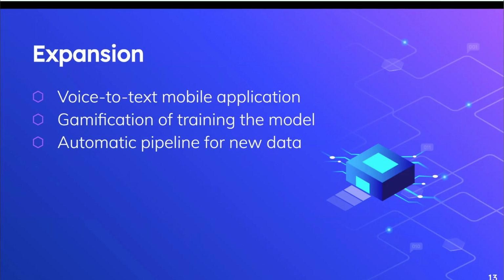In the future, we plan to expand Speech by developing more features that would increase its net of use cases. One example of this would be to develop a voice-to-text mobile application, which would allow users to simply talk into their phone's microphone and detect underlying hate speech. Another effective expansion would be the gamification of the training of the model. This would include a crowdsourced game that creates training data where users can help recognize and mark offensive language and hate speech. To further improve our ML model, we plan to have an automatic pipeline for new data, which would help route new text entries to our model to help further train it.